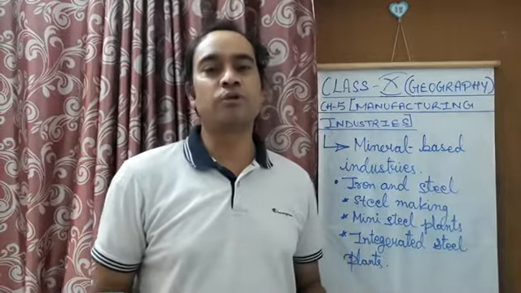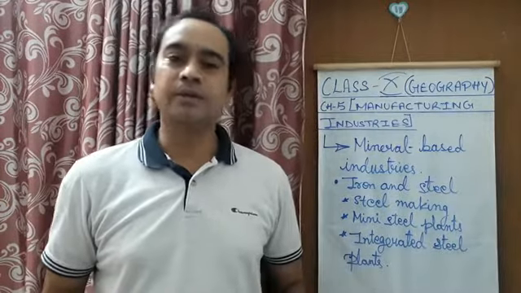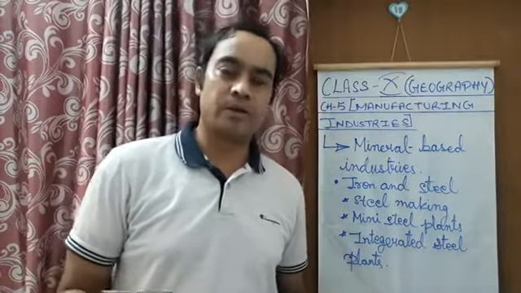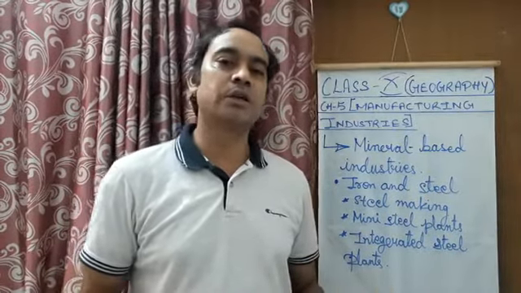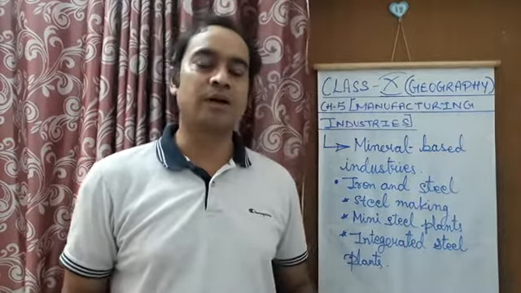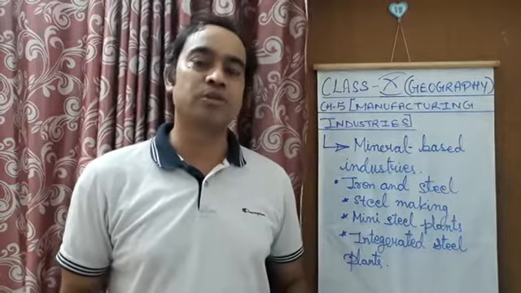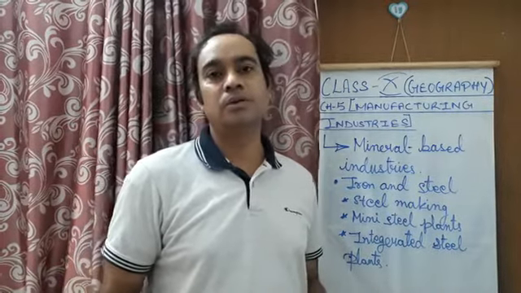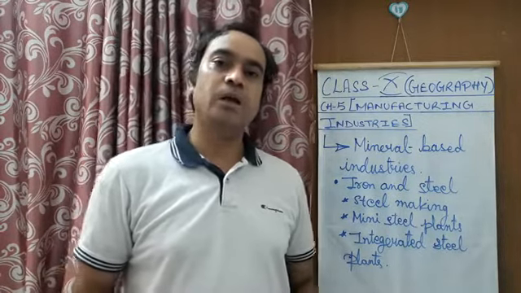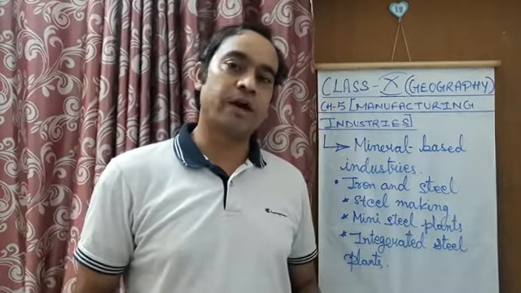Actually, this ore is a piece of a small rock which consists of many different minerals also, like magnesium, calcium, or sand, dust particles. All these impurities are there in a rock piece, but the highest concentration is of iron in that particular rock. So that piece of rock or ore is called iron ore, because the concentration of iron in that particular rock piece is in more quantity. So it will be called an iron ore. Magnetite is the best ore of iron.